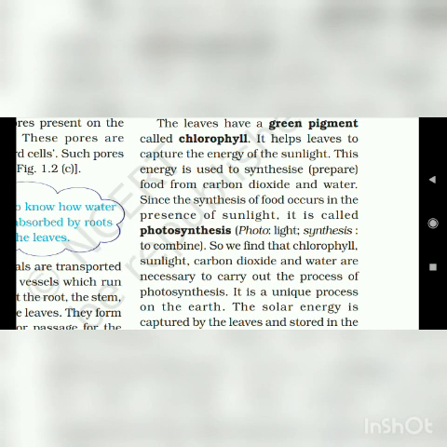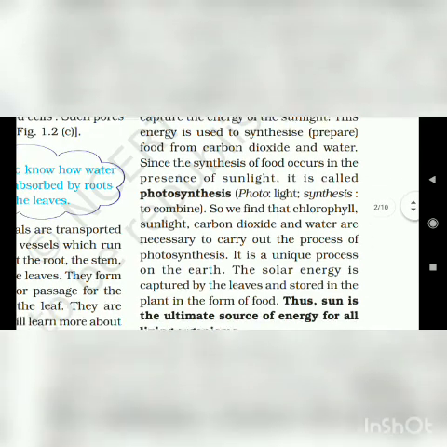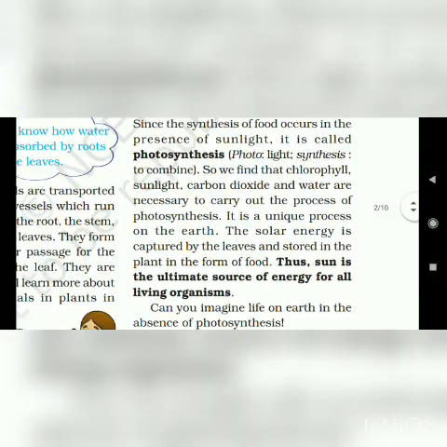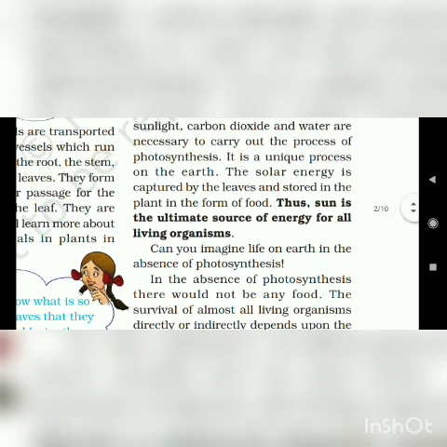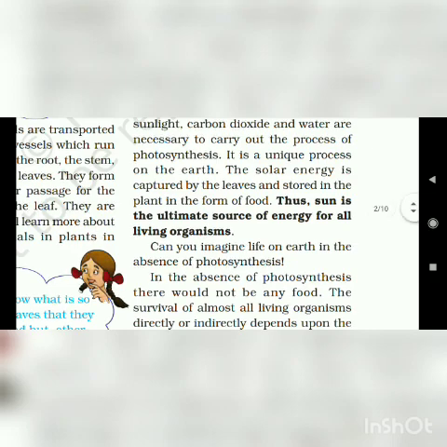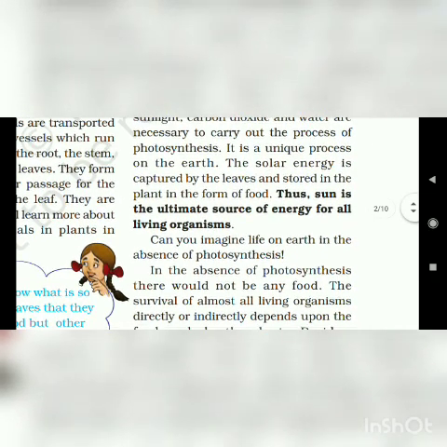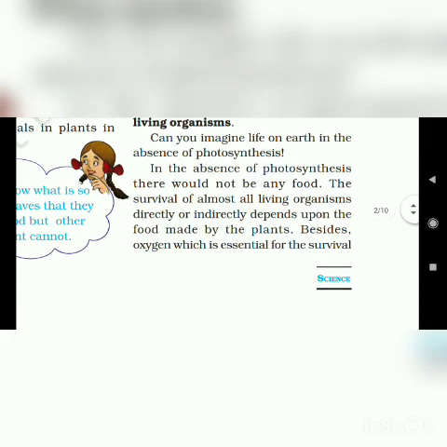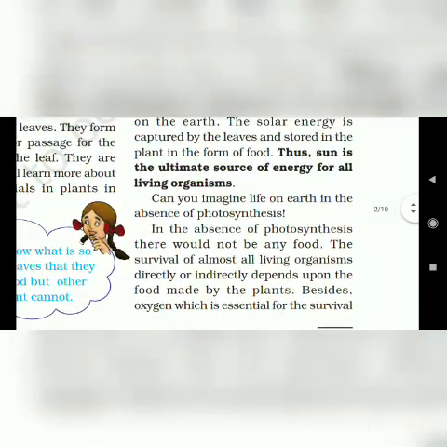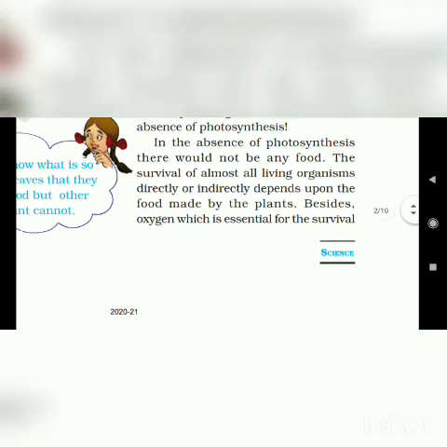And photosynthesis and the equation of photosynthesis, with CO2 and O2 and a lot of equations. As in class 8, there are chapters with equations also. So equations are important.